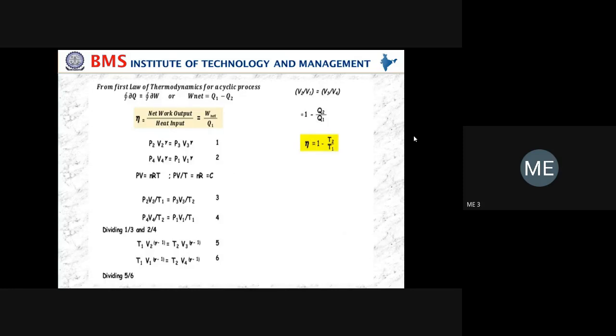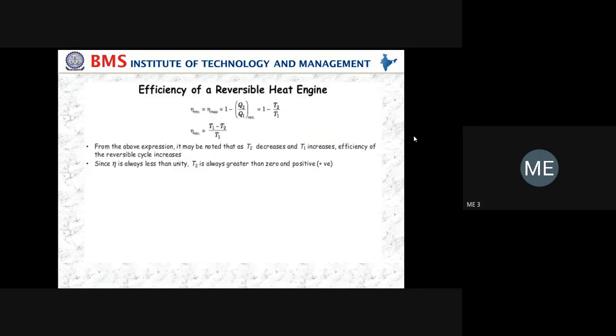As T2 decreases, the efficiency of the Carnot cycle increases. As T1 increases, the efficiency of the Carnot cycle increases. If T2 increases, the efficiency decreases. If T1 decreases, efficiency also decreases. Hence, the efficiency of a Carnot cycle depends upon the source and sink temperatures. By providing the maximum source temperature, we get the maximum efficiency of the cycle, and by providing the lowest rejection temperature, that is the minimum temperature, we get the maximum cycle efficiency.